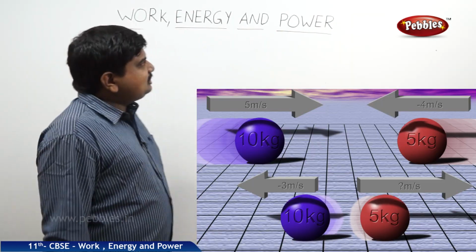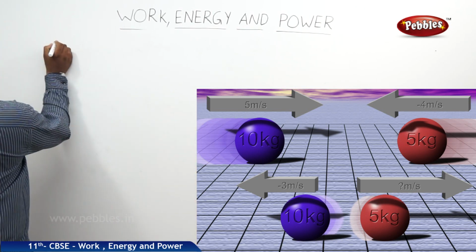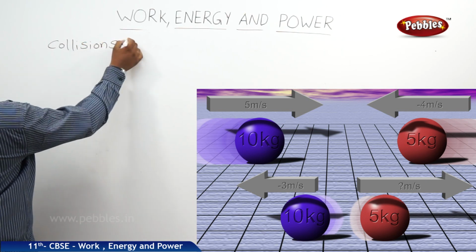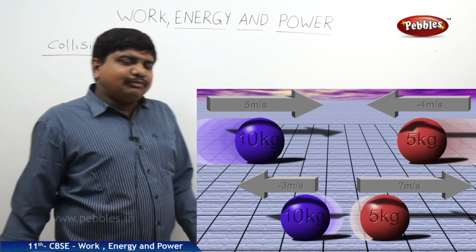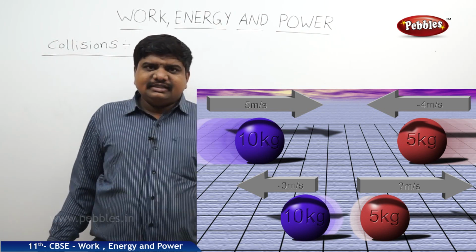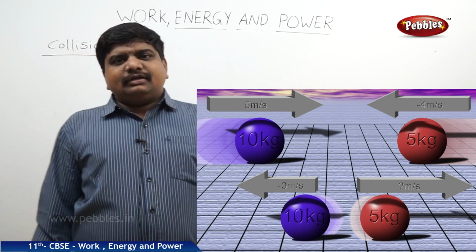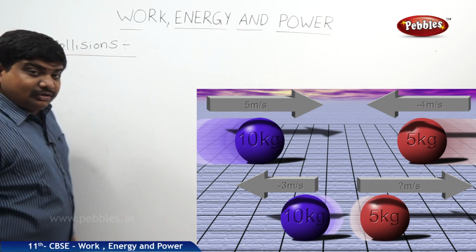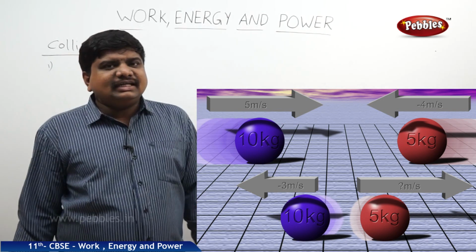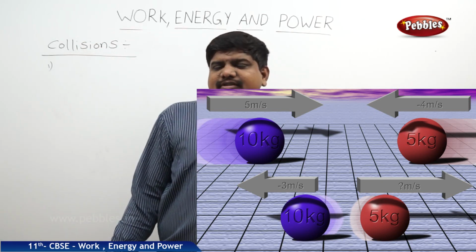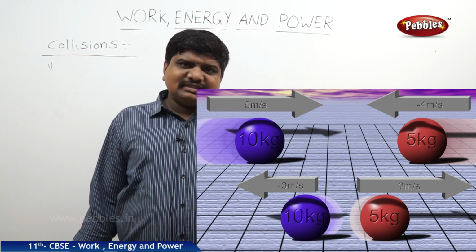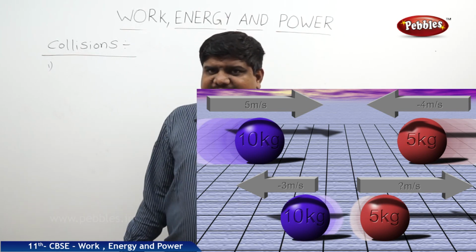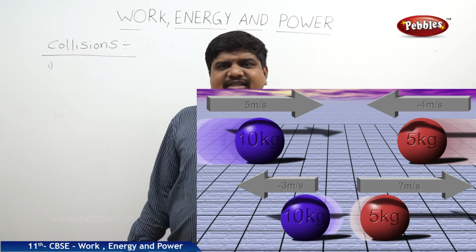The next concept in this chapter is collisions. Collisions involve conservation of energy, conservation of momentum, and the application of Newton's first law. What is Newton's first law? Newton's first law states that if a body is at rest and an external force is applied on it, it will be in motion. If a body is already in motion and an external force is applied on it, it will be stopped completely. That means to stop a body completely or to move a body further, a force is needed.